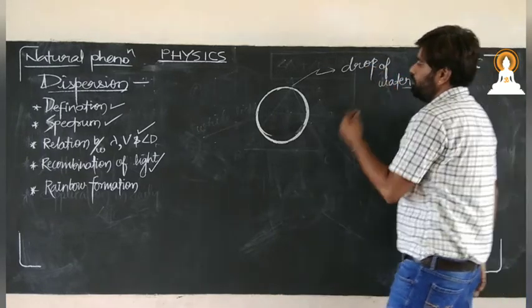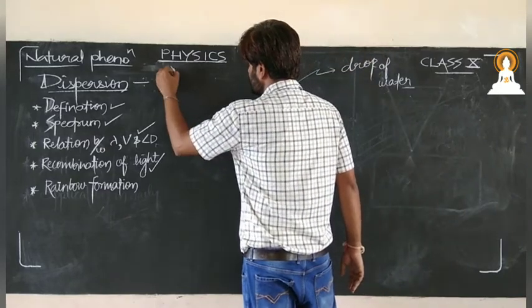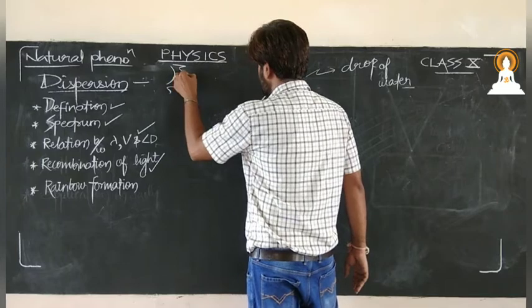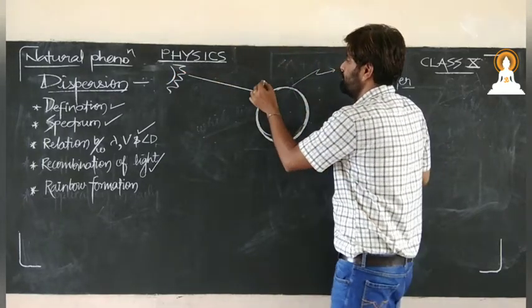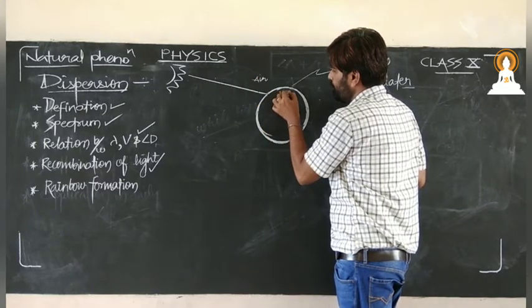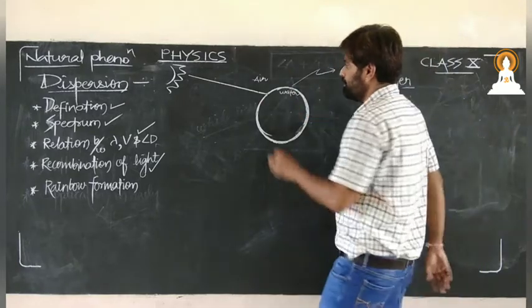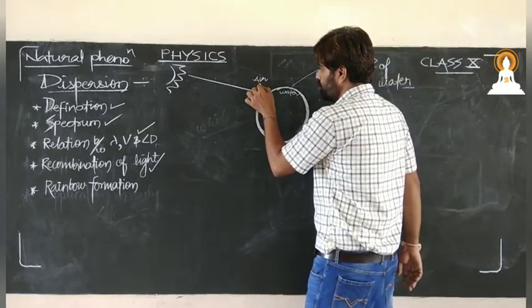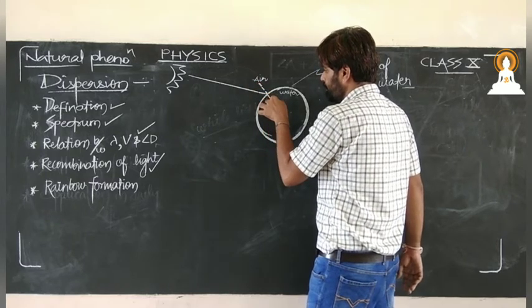Now suppose the sun is here, and when sunlight comes over this, this is the very first one, because here there will be air, and here there will be water. Yes or no? Now when this ray of light from the sun enters into the droplet,